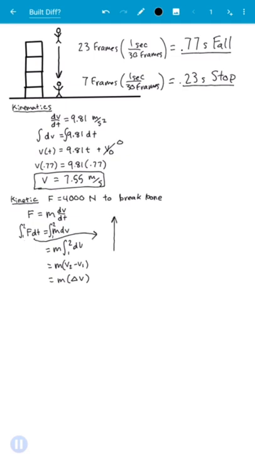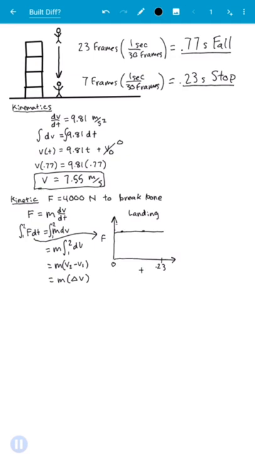Let's use a force versus time graph as a tool to help us understand this question. So we're looking at the force with respect to time from 0 to 0.23 seconds when he finally stops. So we're asking, during this impact, was the force changing with time? If we had force transducers on him, would it be a large force at the beginning and less later, or would it be the other way around? Since we don't know, the best thing to do is to assume that he somehow distributed the force evenly over time. And the total area under this curve represents the momentum change. We'll talk about that in a sec.